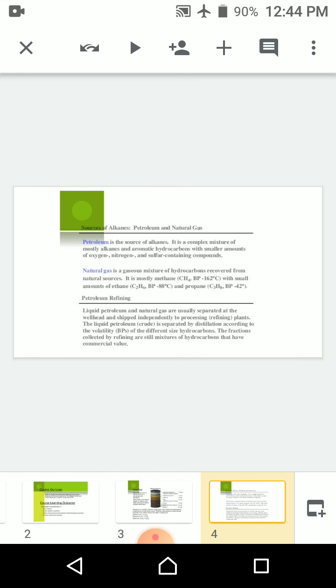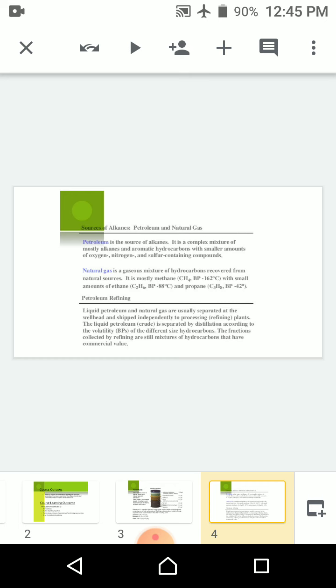Natural gas is a gaseous mixture of hydrocarbons recovered from natural sources. It is mostly methane, CH4, having the boiling point minus 162 degrees Celsius, with small amounts of ethane, having the boiling point minus 89 degrees Celsius, and propane, having the boiling point minus 42 degrees Celsius. All are sources of natural gases.